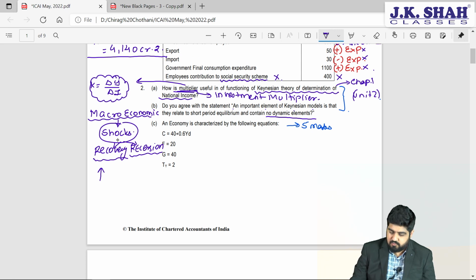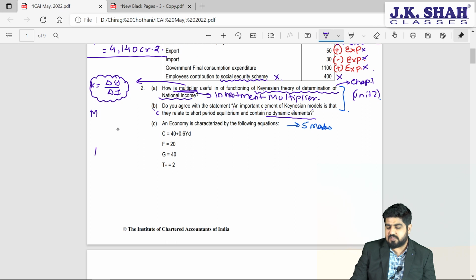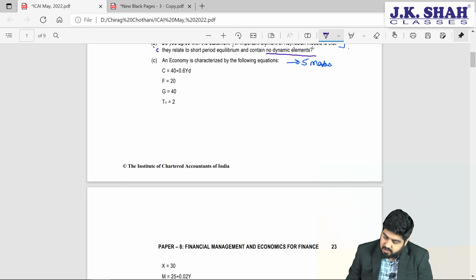Next question, moving on to a very important part again, a question worth 5 marks. Let me just erase this quickly. And a question worth 5 marks, again if you observe, it is only a numerical question. What is the question?